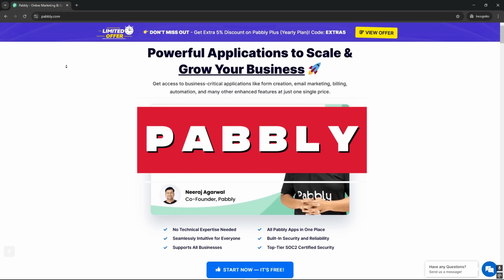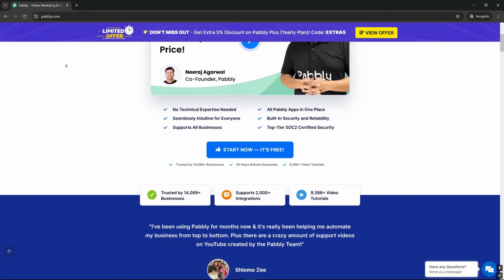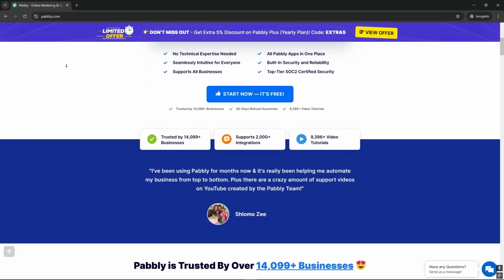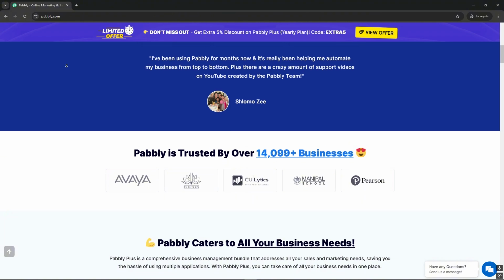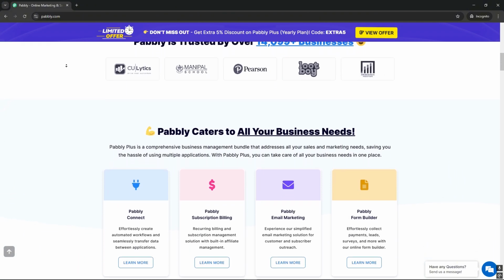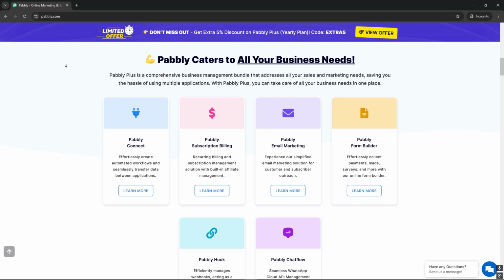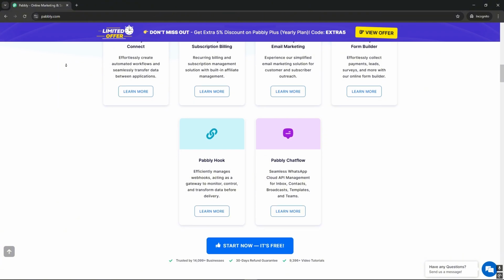Publi is designed to be user friendly and has a straightforward UI. Publi offers a range of marketing automation features, including email marketing, form creation, and subscription billing. In addition to process automation, Publi is renowned for its lifetime deals and frequently straightforward pricing. Publi places a lot of focus on marketing procedures.